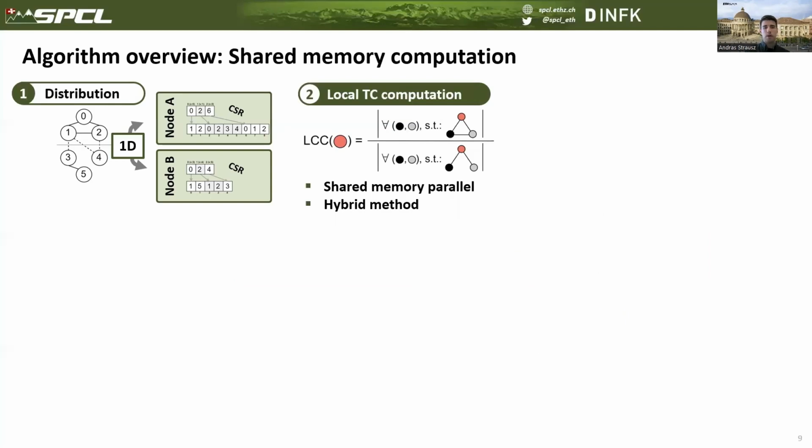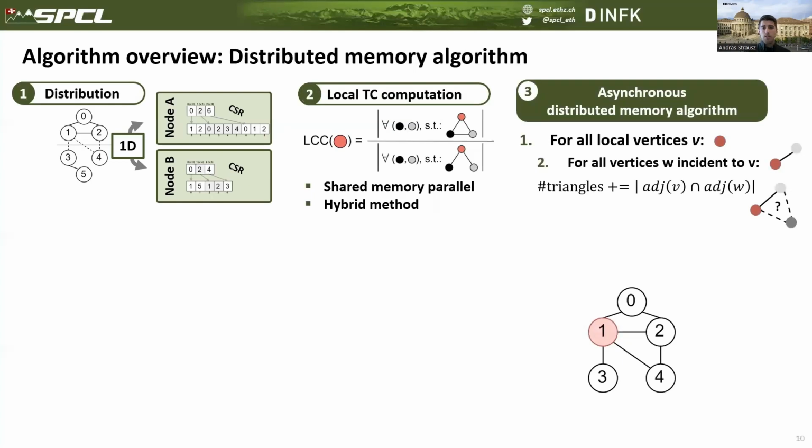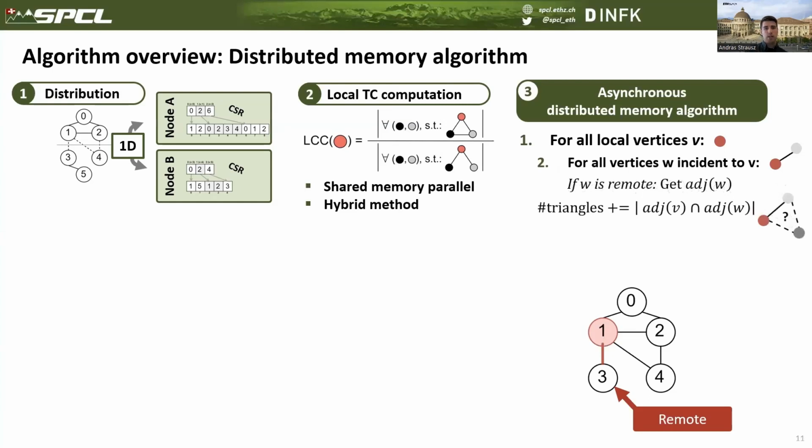So these first 2 points can be quickly translated to an algorithm. In this, processes would compute the LCC scores of the vertices that they own in an edge-based manner. However, we distribute vertices and not edges. Therefore, many edges will cross partitions. And in that case, a process has to obtain the neighborhood of a remote vertex. And in order to achieve an asynchronous algorithm, communication has to proceed asynchronously.